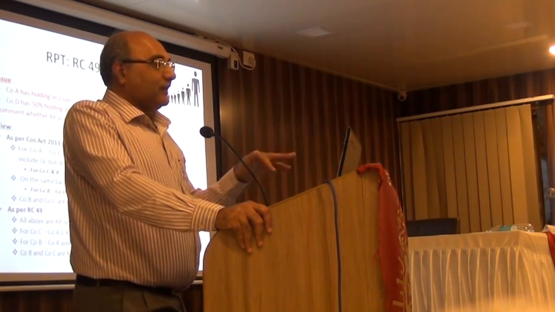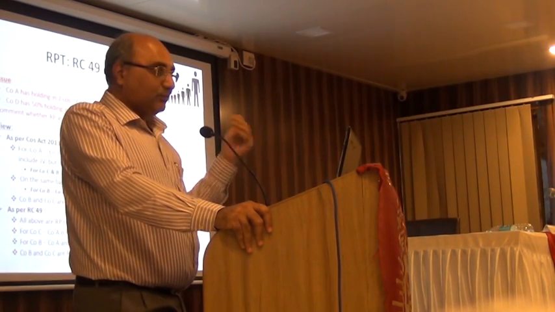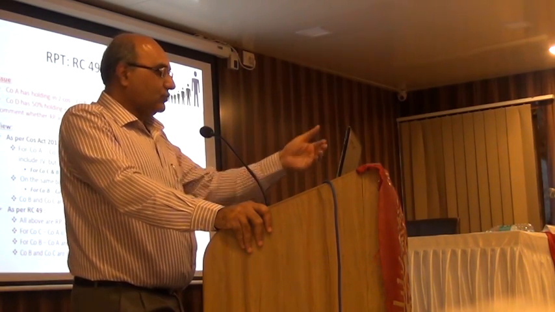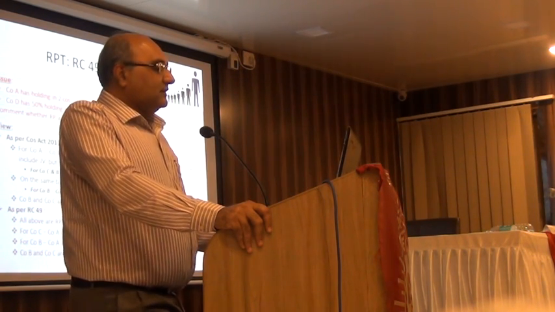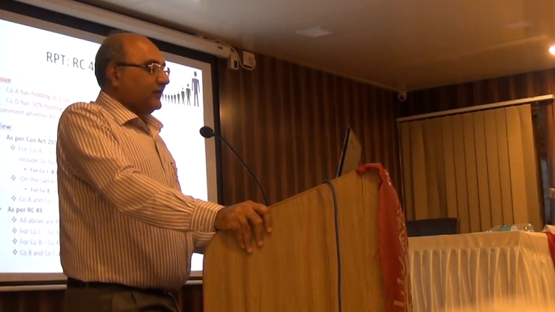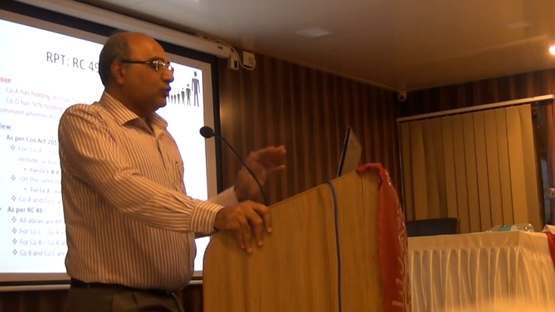So we have to actually look at this from 4 angles. From A's angle who is related, from B's angle who is related, and so on. So all those are answered here as per Companies Act. For company A, C is an associate and thus a related party, and company B is a JV. Thus both are related parties.